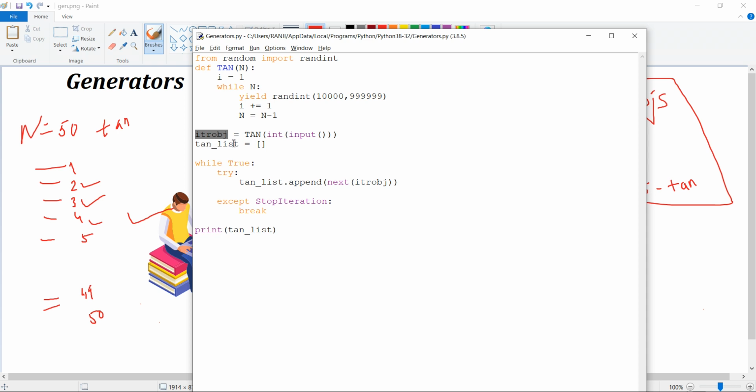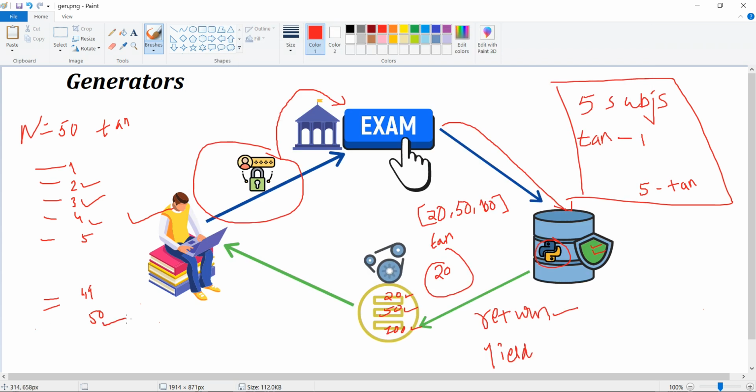Whenever we create a function of a class or something like that, we want to create an object. So that is an object of this tan method. And then I have a list. In that list I'll be preserving all the generated tans by this particular yield method. Now comes the iterator part. It will generate all the numbers up till 50. Until here it will generate the numbers, but as soon as it goes to the next position,